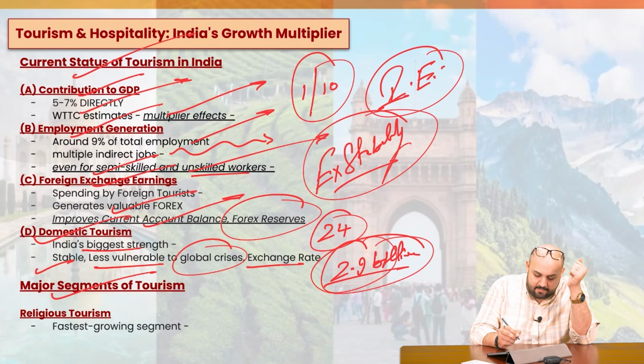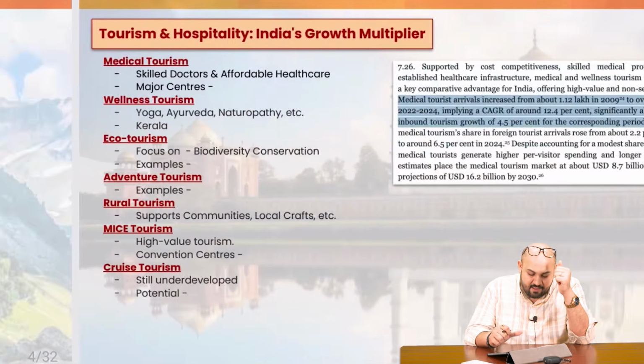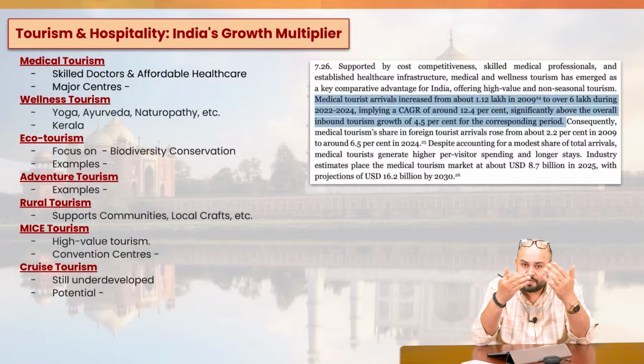Now, what are the major segments of tourism in the country? We have the religious tourism, and this is the fastest growing segment. It would be definitely, for example, we have different places. We have Ayodhya, we have Kashi, we have Tirupati, we have Amritsar, we have Ajmer Sharif, right?